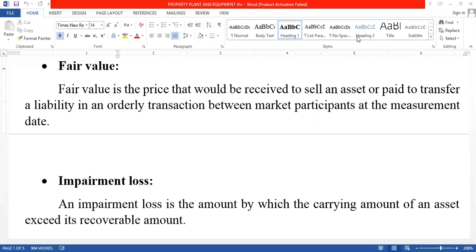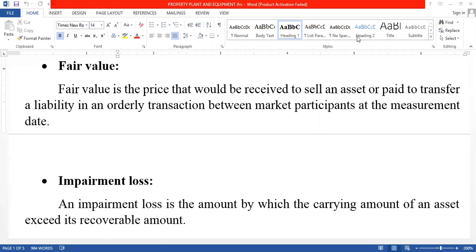In this second unit, in the previous classes we discussed many concepts regarding property, plant and equipment, Indian Accounting Standard 16. In the previous class we discussed the objective and the scope of property, plant and equipment and the important term definitions.